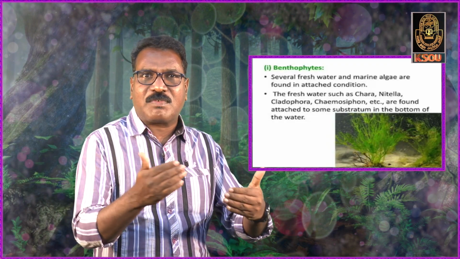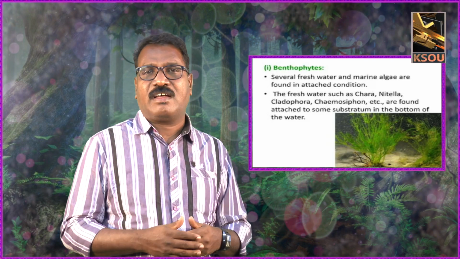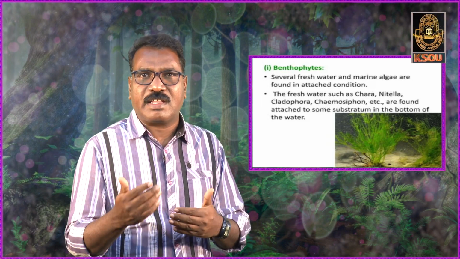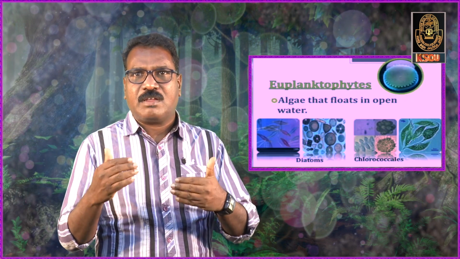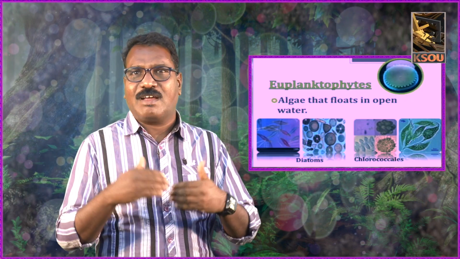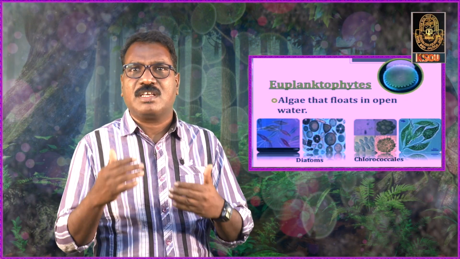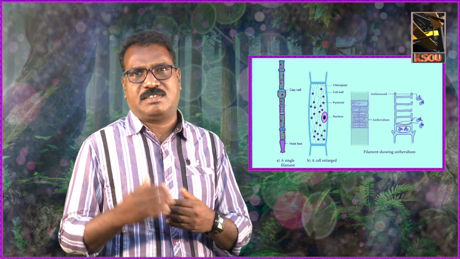There are benthophytes. Benthophytes means they are attached forms. They cannot float freely in water. Freshwater benthophytes are Chara, Nitella, etc. The marine water forms are Laminaria and Fucus, etc. Euplanktonophytes are free living algae. They are never attached to any substratum. They remain free, so they are called euplanktons. On the other hand, there are Ptychoplanktonophytes.